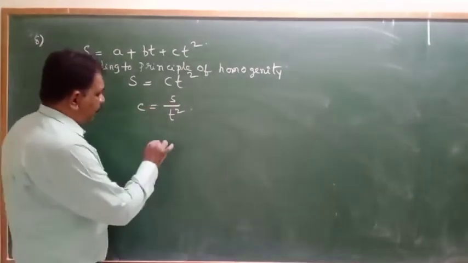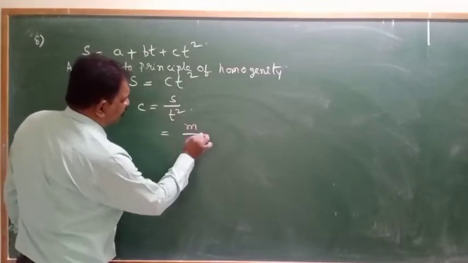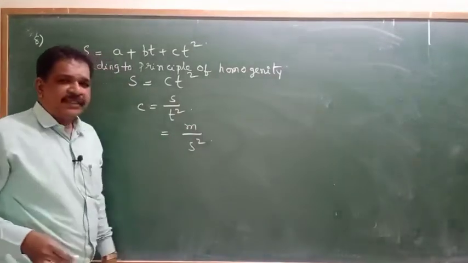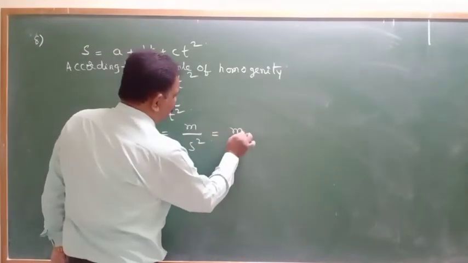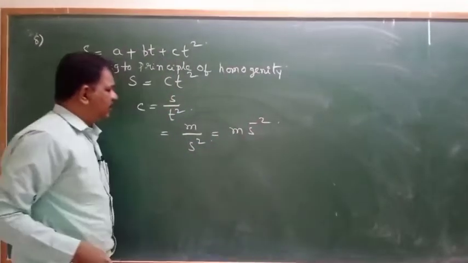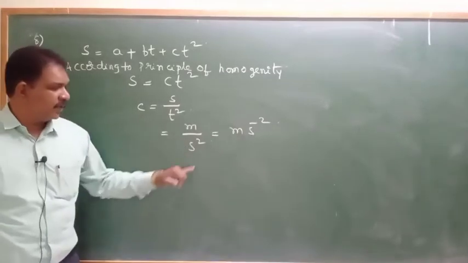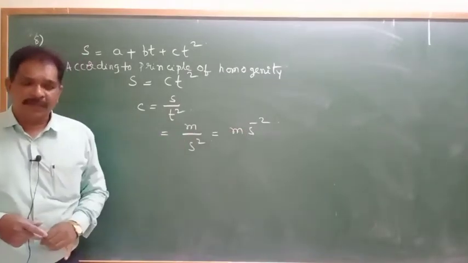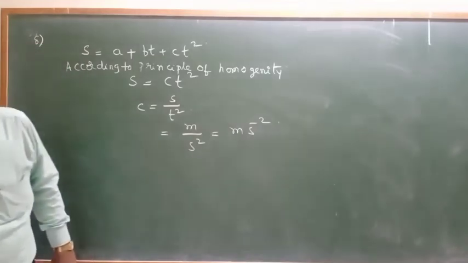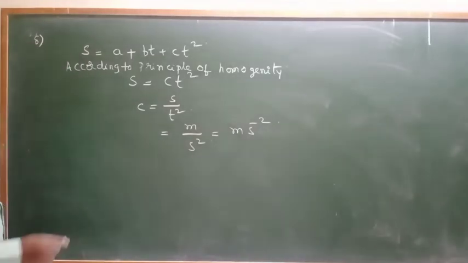S unit will be meter. T unit will be second square. So this value, T unit will be second, T square means second square. So meter second power minus 2. Clear? What will be the answer for that? Fourth option.